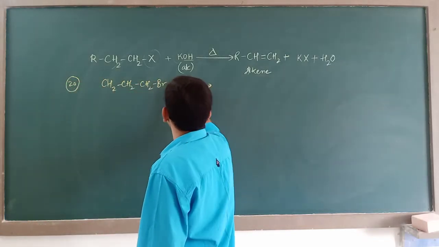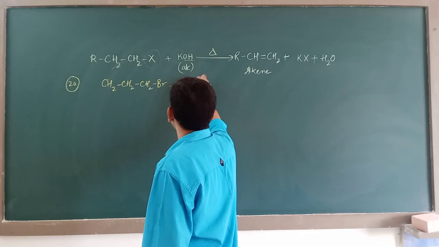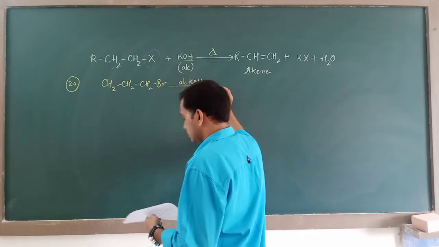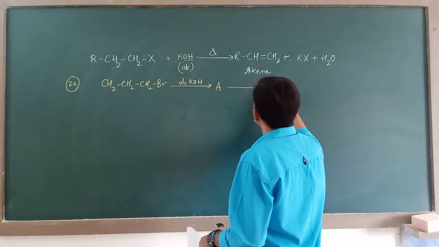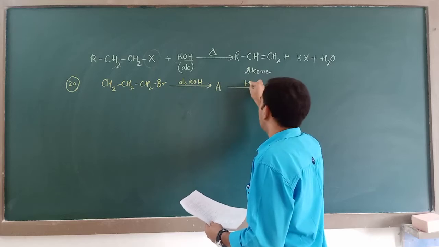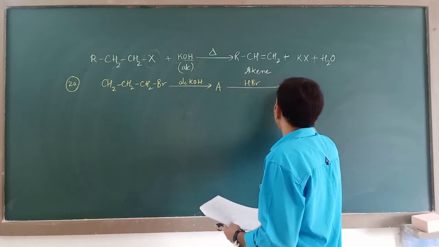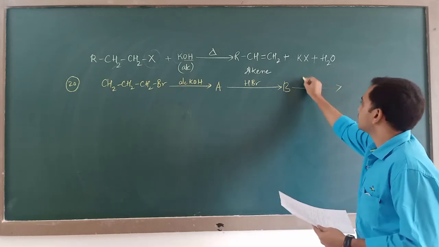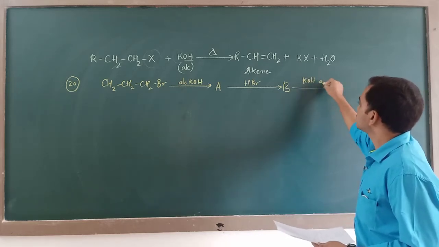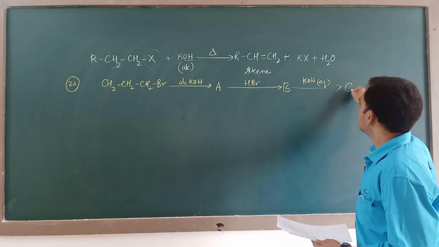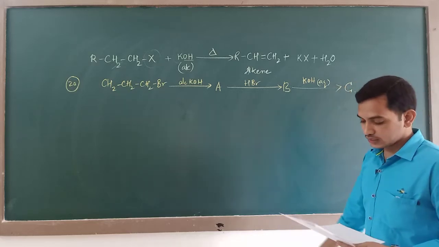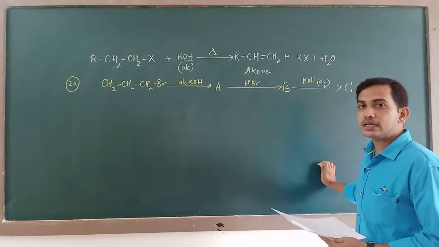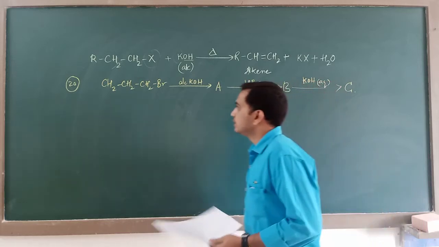It is reacting with alcoholic KOH and gives A. That is reacted with HBr, you are getting B, and it is reacting with aqueous KOH, and you are getting C. You are supposed to find out what C is, isn't it?